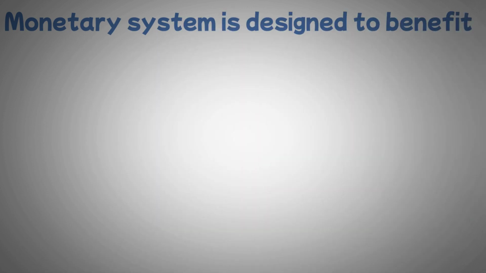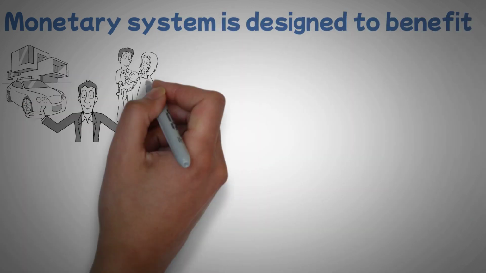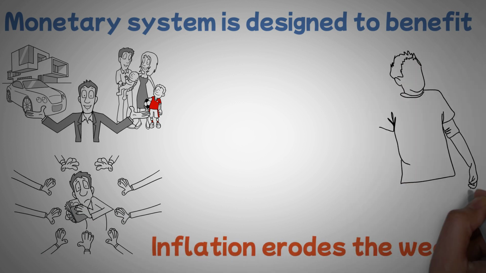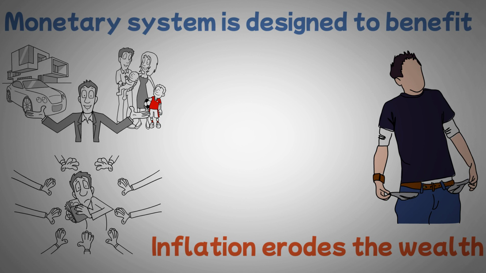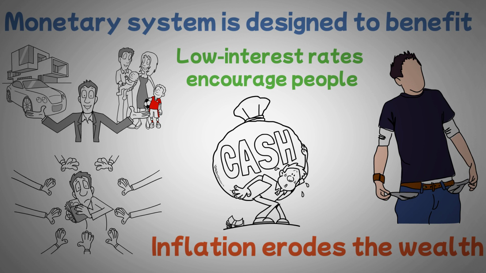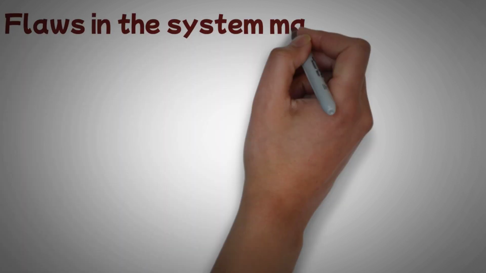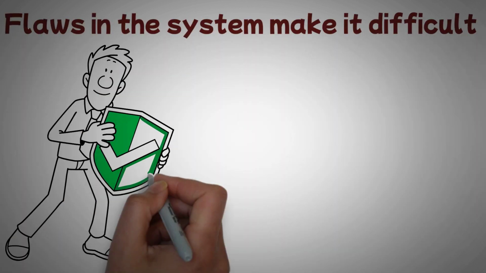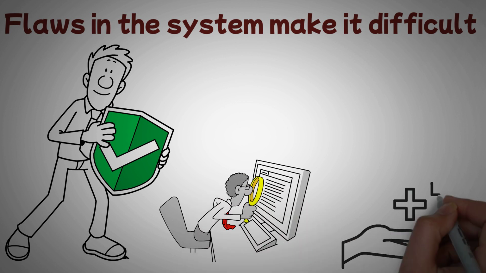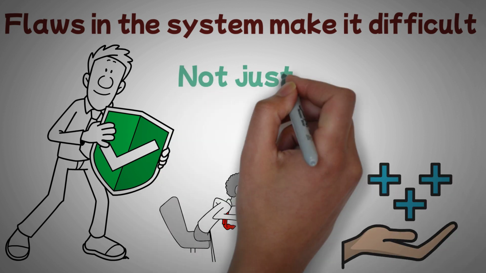In conclusion, the monetary system is designed to benefit the rich and powerful while making it harder for the poor and middle class to succeed. Inflation erodes the wealth of those who have little or no assets that appreciate in value, while low interest rates encourage people to take on more debt than they can handle. These flaws in the system make it difficult for people to build a secure financial future. The government needs to address these issues and create policies that benefit everyone, not just the wealthy few.